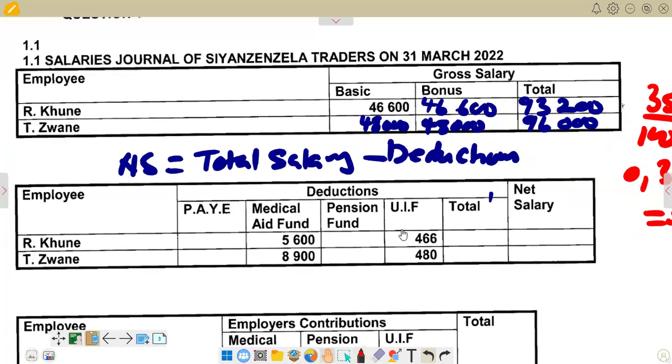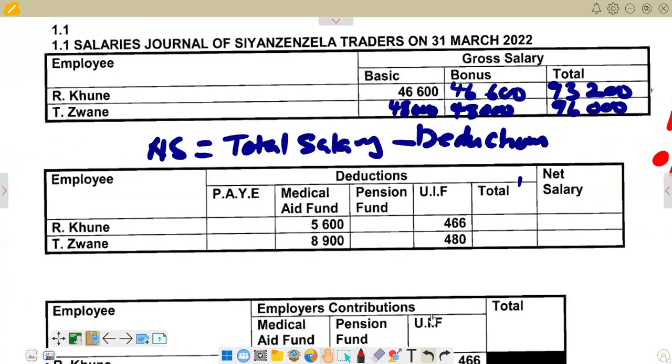So if you come here, you see that we are here. So we're going to enter that amount here. So we say now, here we are having 32,620. Right. So this is what we have. Then we can as well try to enter in terms of Zwane. So for Zwane, we're going to do the same.